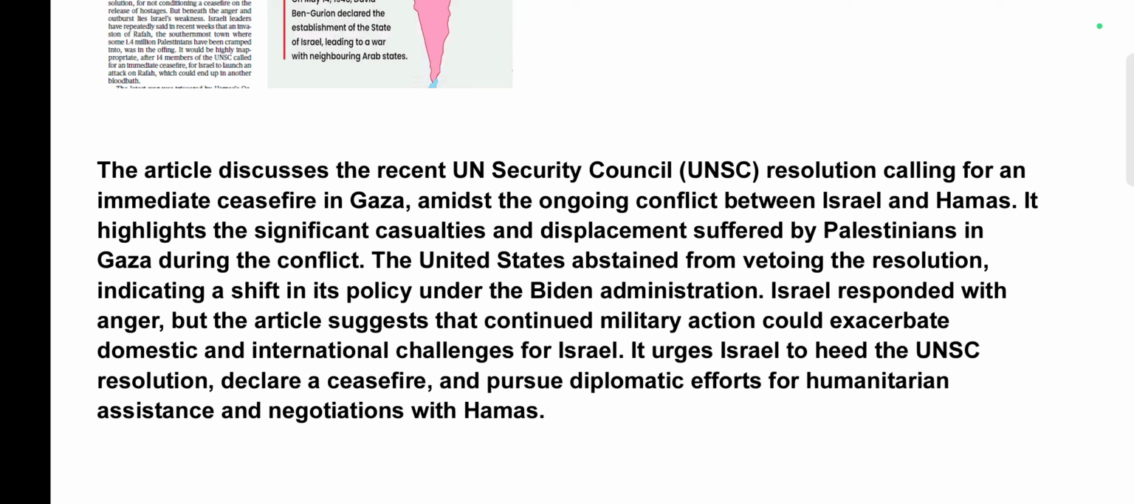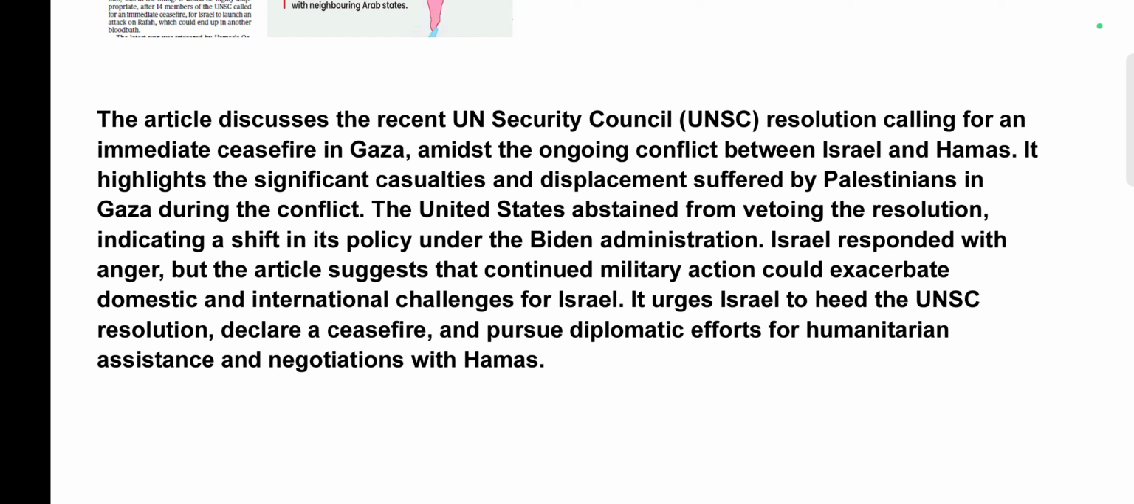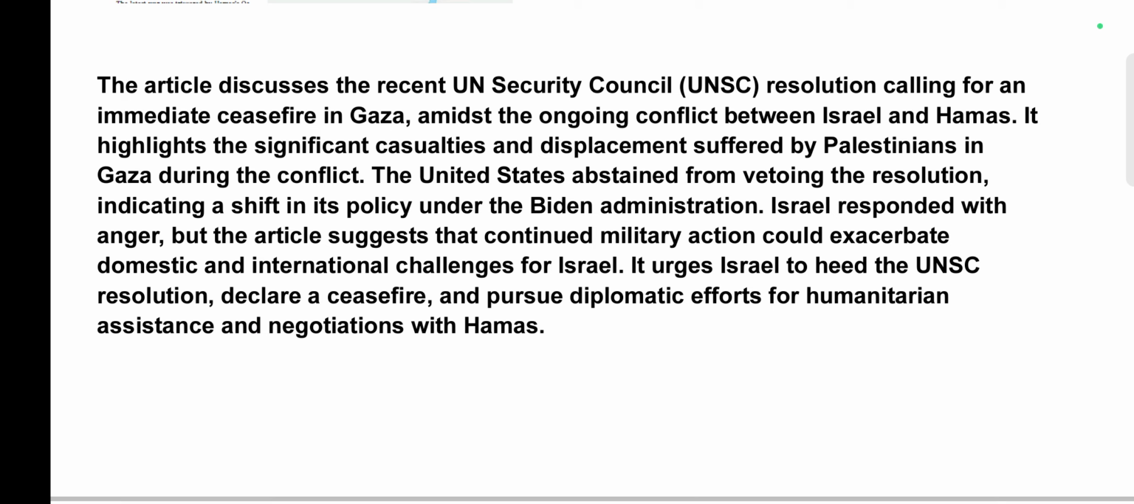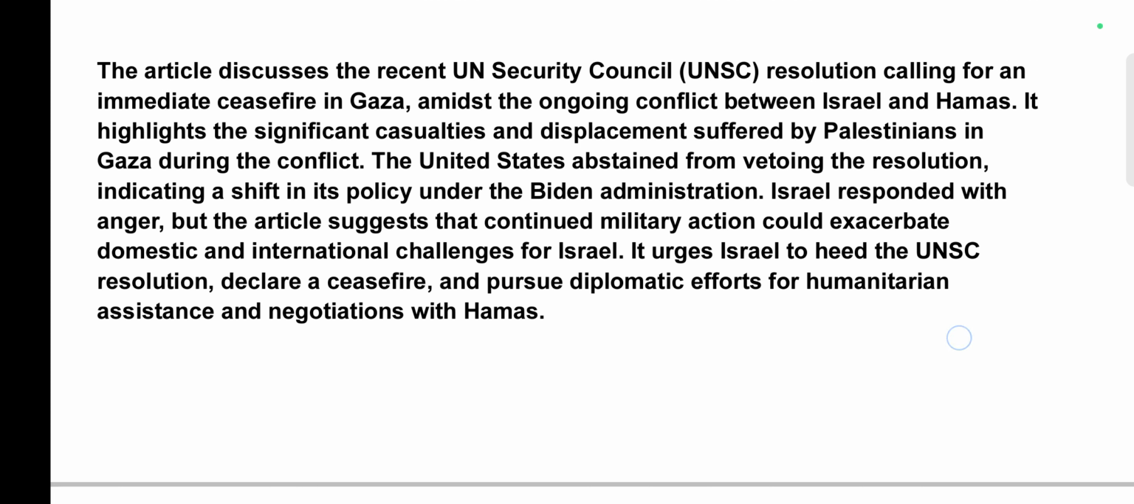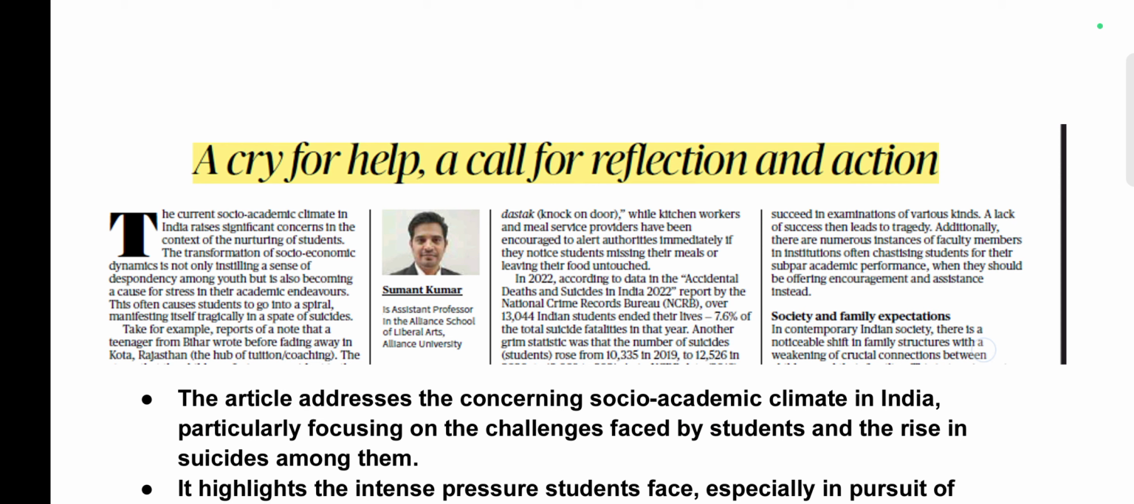The US surprisingly has abstained from vetoing the resolution, which also indicates a shift in its policy under the Biden administration. Israel responded with anger, but the article suggests that the continued military action could exacerbate domestic and international challenges for Israel. It urges Israel to heed the UNSC resolution, declare a ceasefire, and pursue diplomatic efforts for humanitarian assistance and negotiations with Hamas. So there is a building of international pressure on Israel. That's why it should heed what the global community is saying.